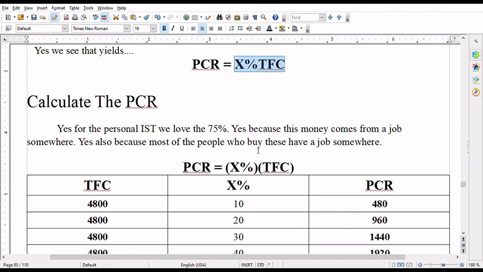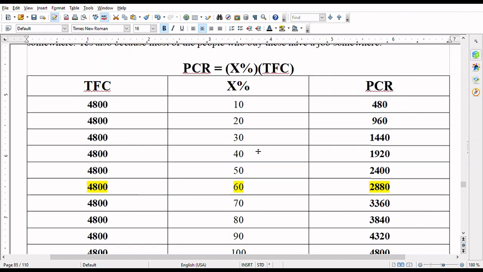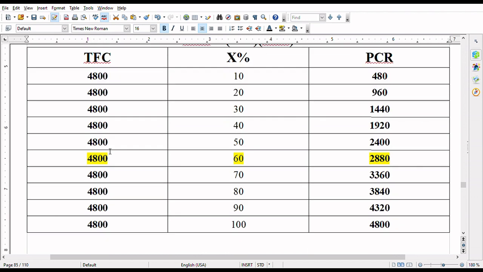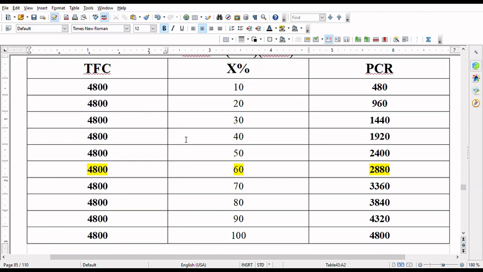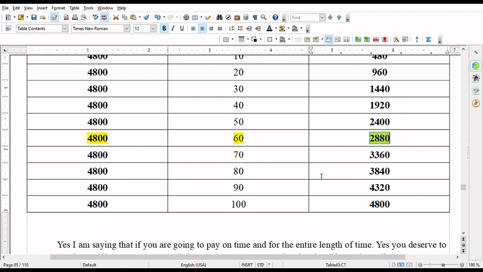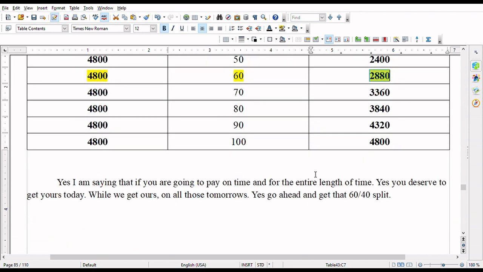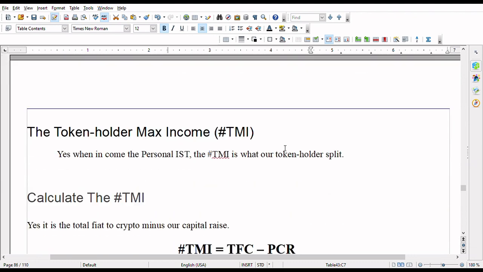And in order to make a good decision on the PCR, yes, we see that we got this partial Tycoon Wibby table here, and we always promote the 60% on the deal, yes, so that would give us a personal capital raise of 2.8 thousand, yes, Benji a month, pretty all right, yeah, and we'll do that over the next 4 years.